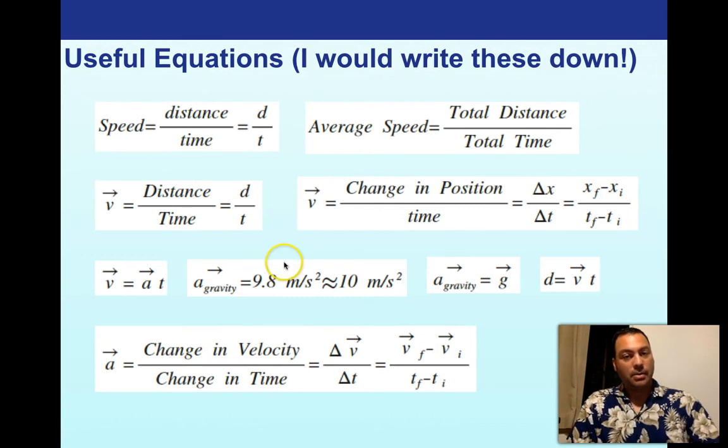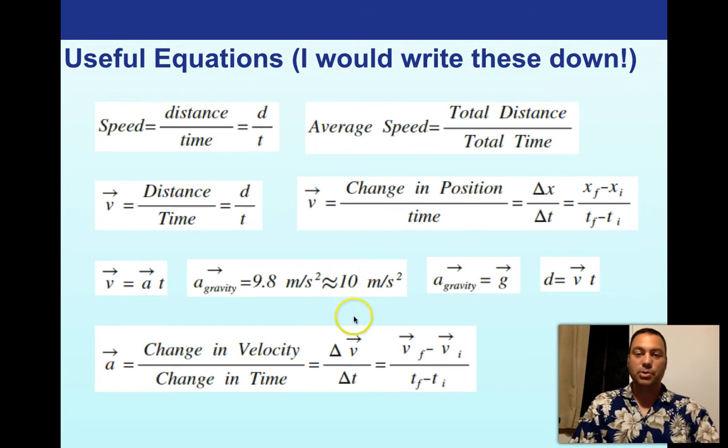This is an important relationship to know, that the acceleration due to gravity is 9.8 meters per second squared, which is about 10 meters per second squared. That's a totally close enough approximation for us. We're totally happy with that. The acceleration of gravity is usually called g.